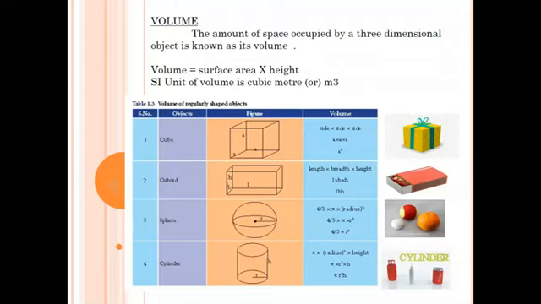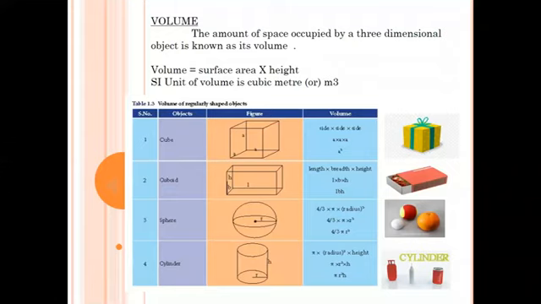Next one. What is the second picture? Yes, this is a matchbox. This is an example of the shape of the cuboid. The formula is length into breadth into height, L into B into H, LBH.